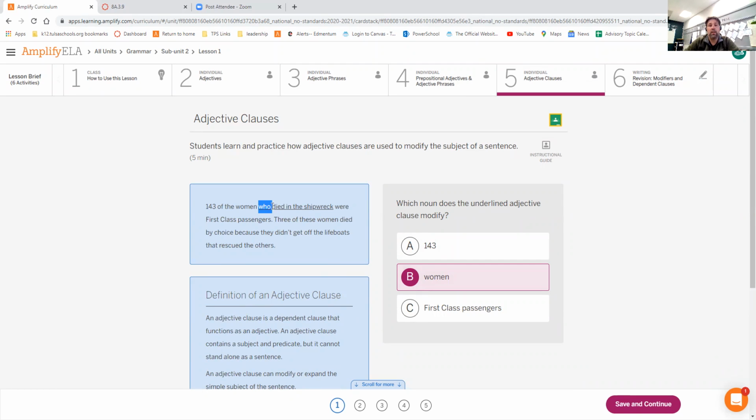And that's why this can't stand on its own. If it simply said women died in the shipwreck, that would have been fine. But because it says who died in the shipwreck, it is reliant on the information that this is the women we're in reference to. Okay?